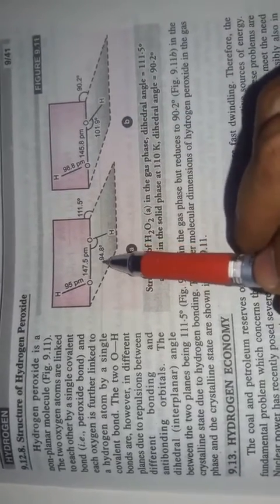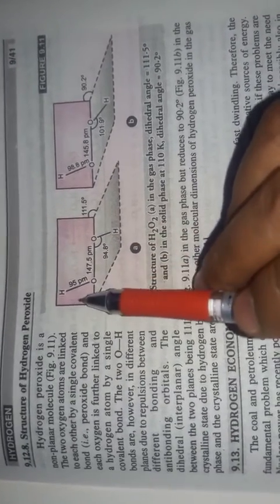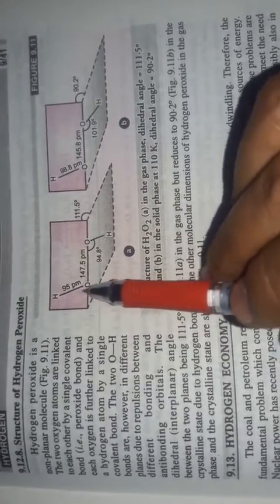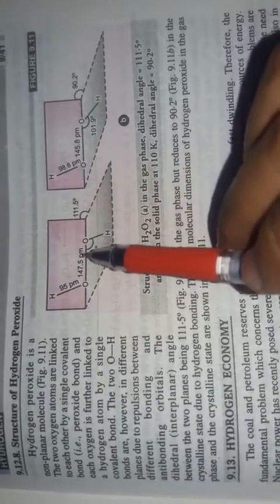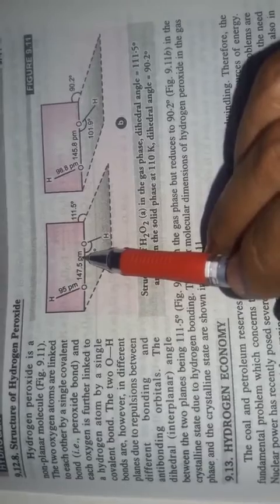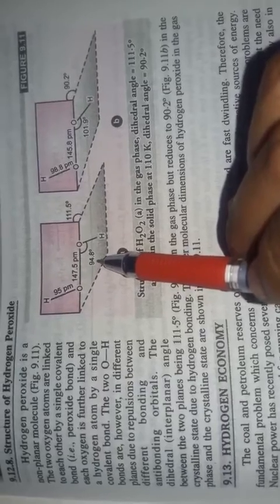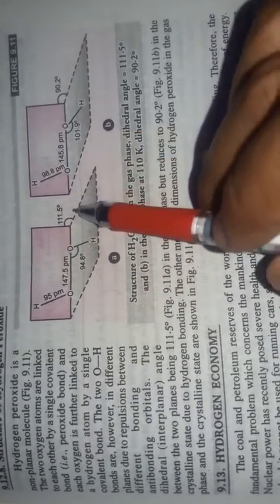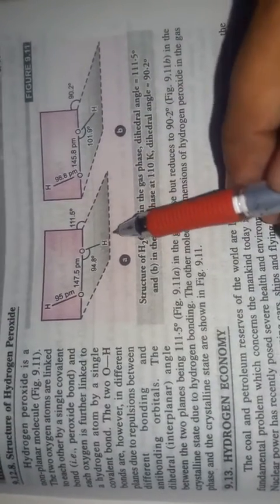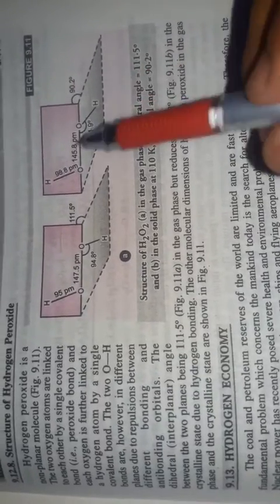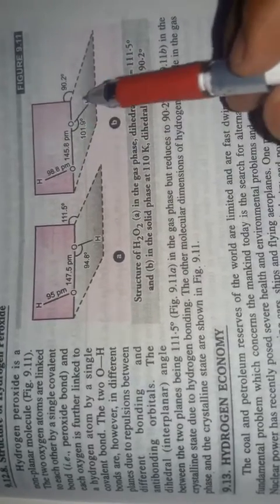Okay, and they have differences in bond lengths and bond angles between oxygen and hydrogen, and oxygen and oxygen. The O-H bond length is 95 picometers in one and 98.8 picometers in the other. The O-O bond length is 147.5 picometers and 145.8 picometers. The bond angle is 94.8 in one and 101 in the other. So there is also a difference in bond angle in both phases. This is the gas phase and that is the liquid phase. And the dihedral angle is the angle made between the two planes.